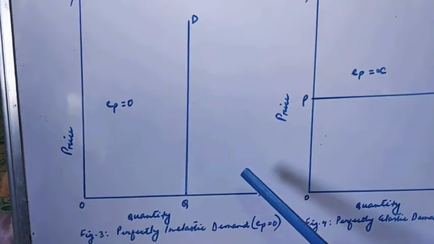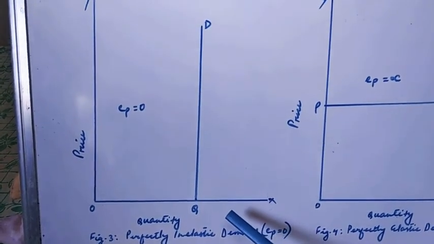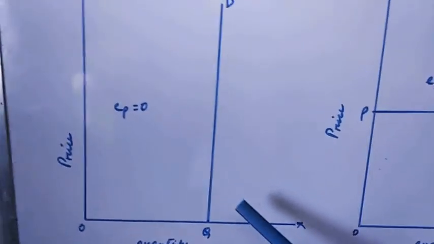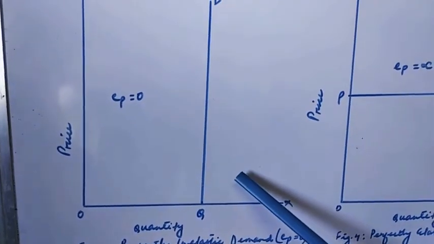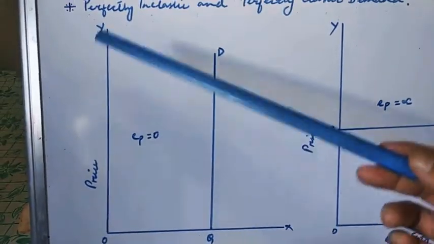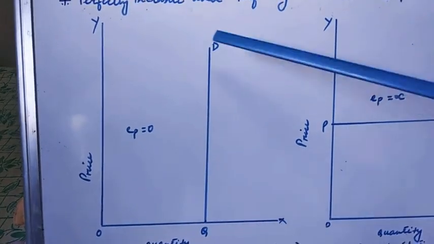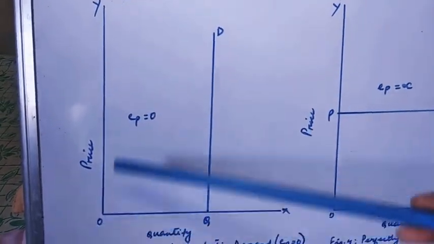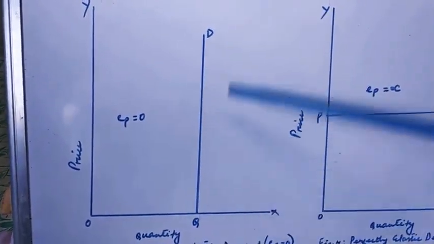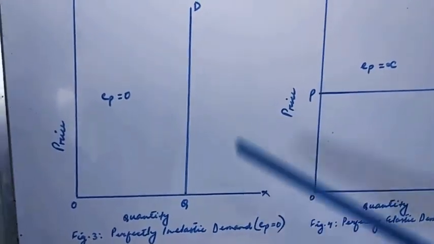In this case, changes in the price of a commodity do not affect the quantity demanded at all. Whatever changes in price occur, the demand remains constant.